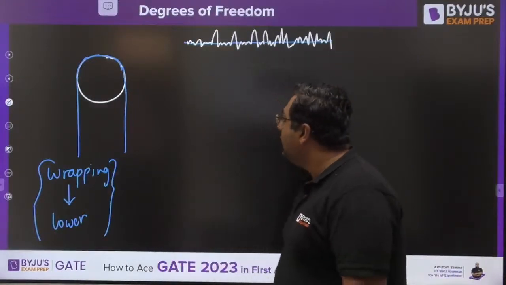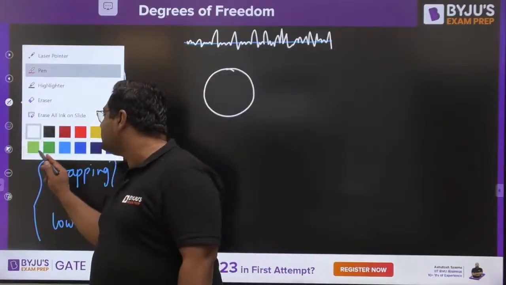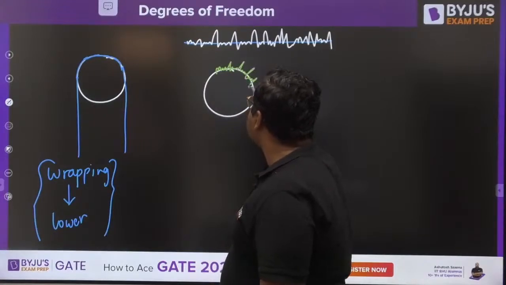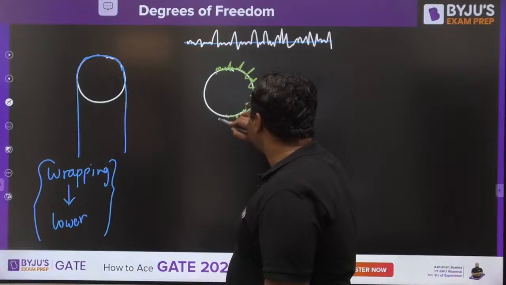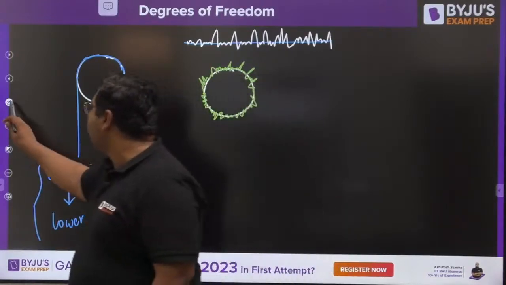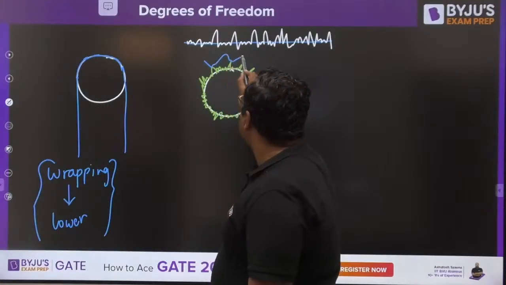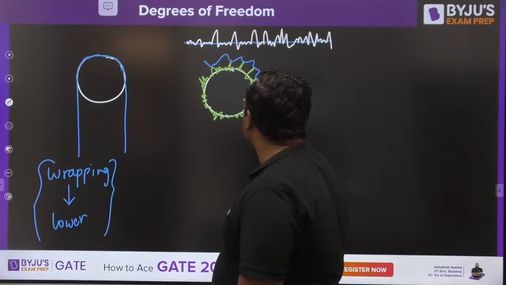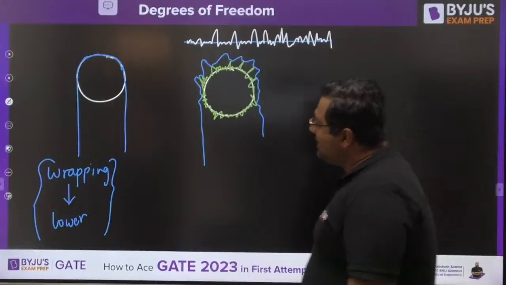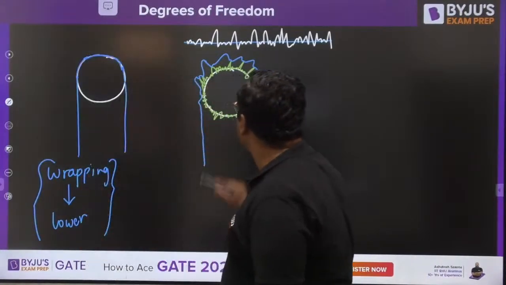So my dear, similarly, when you try to see the pulley, this pulley will also have some surface roughness on its surface. So actually the surface of pulley would be like this. When the belt comes on this surface of pulley, the connection between belt and pulley would be something like this. It is not going to be on the whole surface because of roughness. So you can see the connection between belt and pulley is actually coming at some particular points.